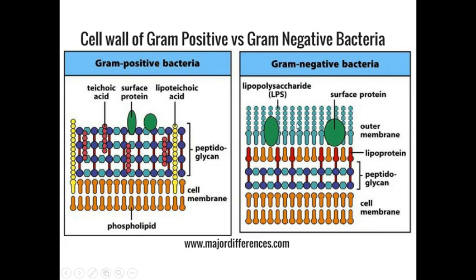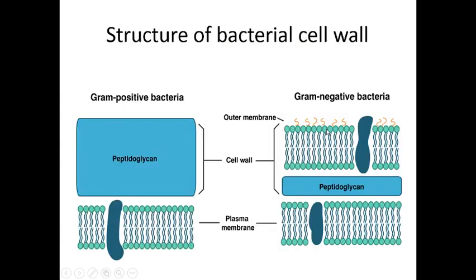Now this one is the gram negative bacteria. In gram negative bacteria there is lipopolysaccharide, and there are surface proteins also. This one is the outer membrane of gram negative bacteria, which is totally absent in gram positive, and this outer membrane is made up of surface protein and lipopolysaccharide.